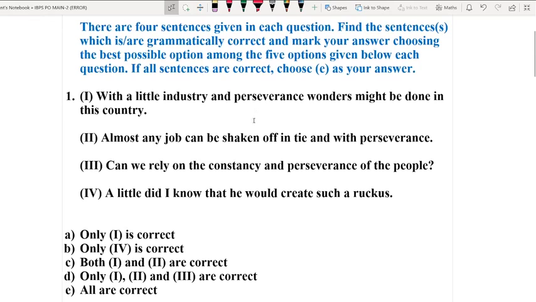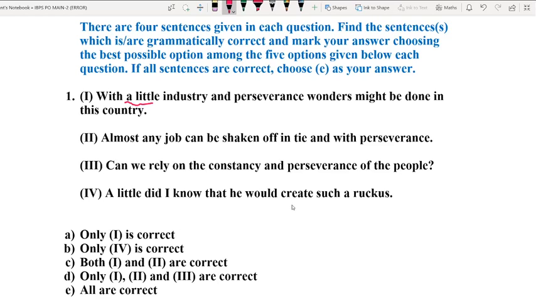It says, with a little industry. A little carries a positive meaning. You must be knowing it very thoroughly. A little, right? There is a big, huge difference. A little carries a positive meaning and it refers to at least some quantity of something. And dear students, mind it that little, a little, or the little, they are always used before an uncountable noun.